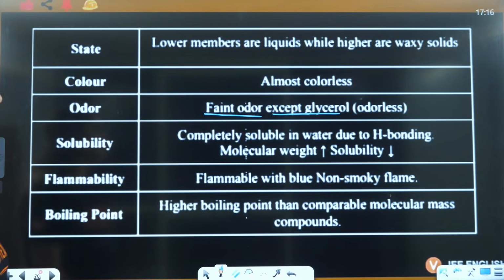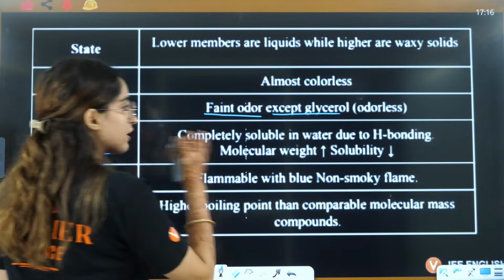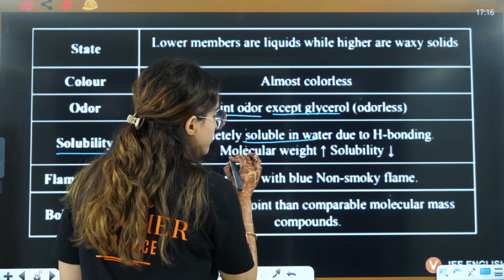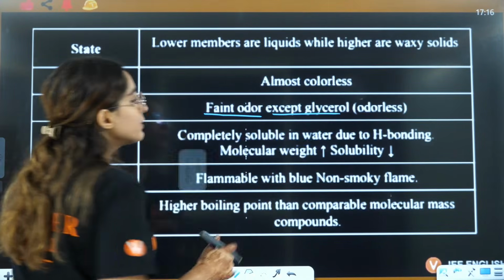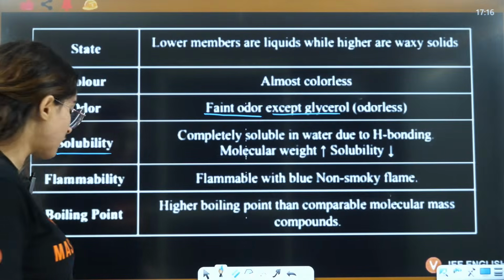Very less odor they have, except faint, that means very less odor, but glycerol does not have any odor. Right? Solubility: they are very soluble in water due to hydrogen bonding, and as the molecular weight increases, solubility decreases. Now can you tell me why?